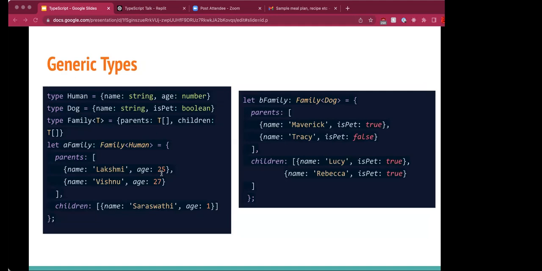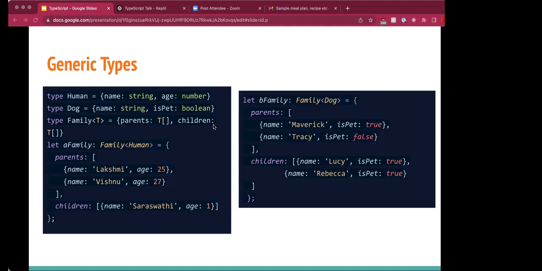TypeScript provides a special way to create collections of types that share certain similarities. These are called generic types. Generic types give us the power to define our own collections of object types. These collections are parameterized by one or more type variables.